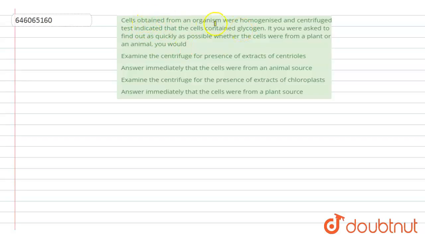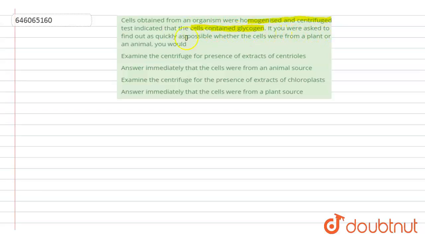Hello students, have a look at the question. Question is, cells obtained from an organism were homogenized and centrifuged. Test indicated that cells contained glycogen.